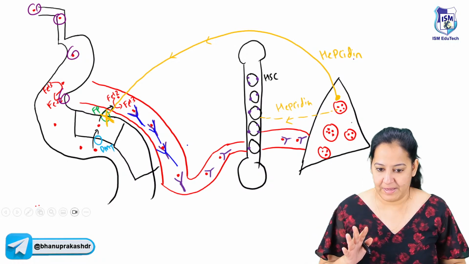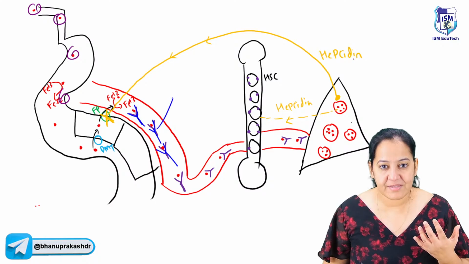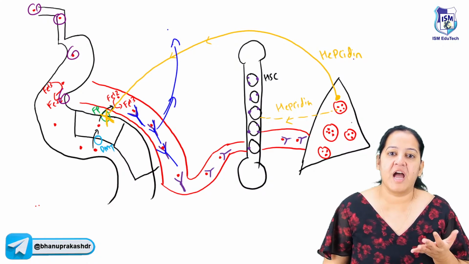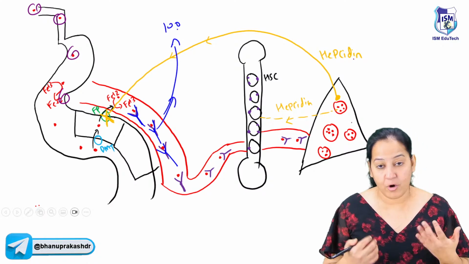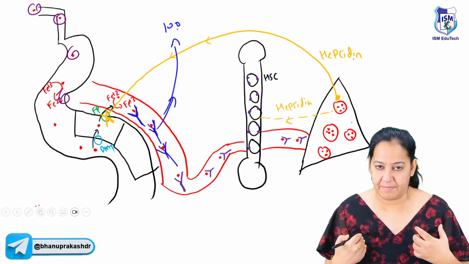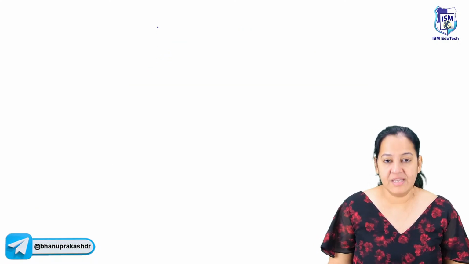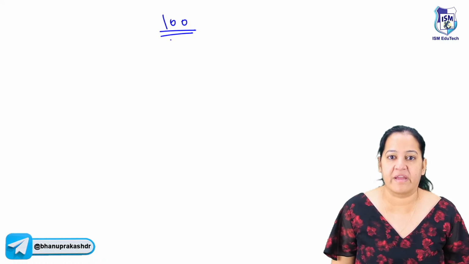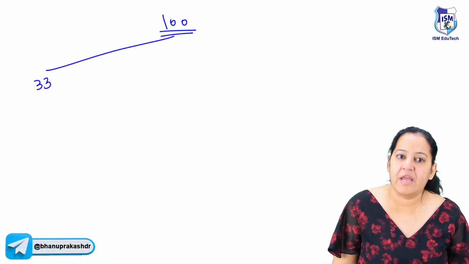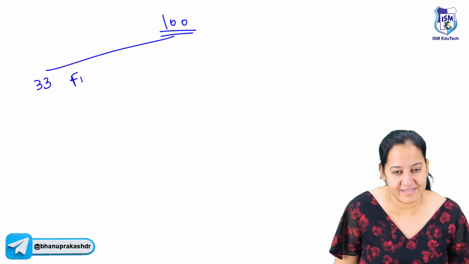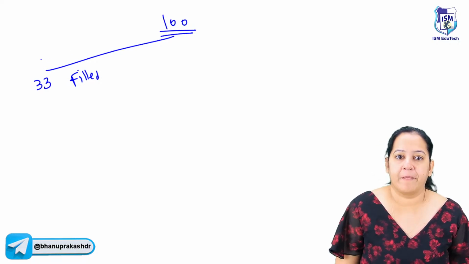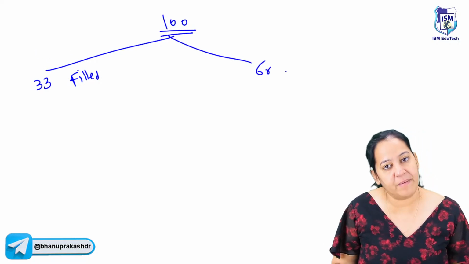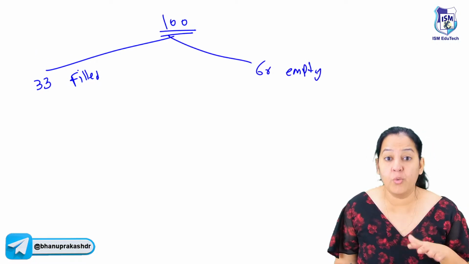So this is transferrin. Transferrin is measured in terms of percentage. By percentage, I mean 100. For example, I call them scooters. I'm having 100 scooters in my blood. So these are 100 transferrin molecules in my blood. At a time, only 33 of them are filled. They are saturated, they have iron on them. And 66 of them are empty. It is normal in me, in you, in healthy individuals.